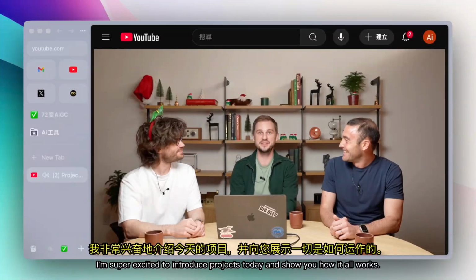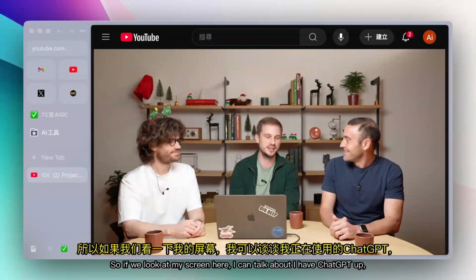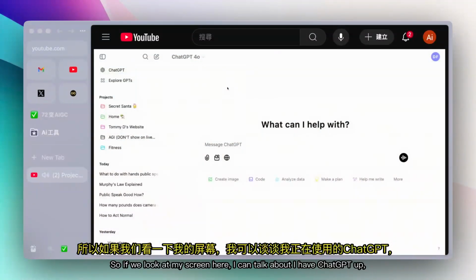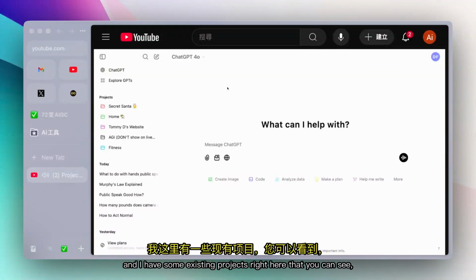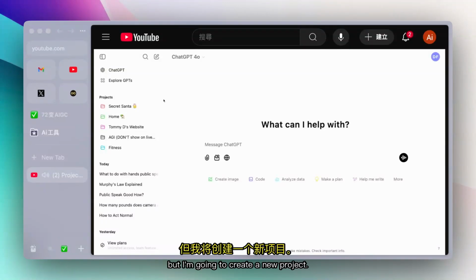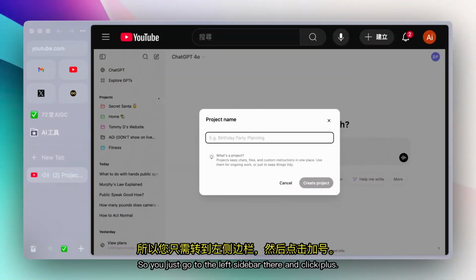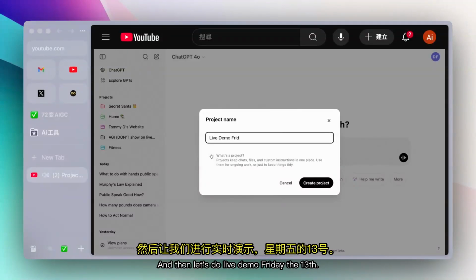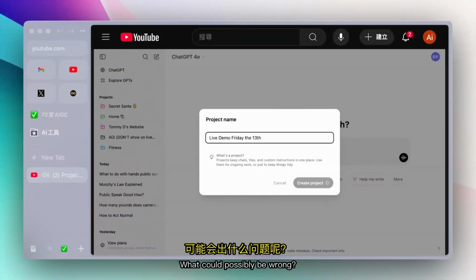Yeah, so I'm super excited to introduce projects today and show you how it all works. So if we look at my screen here, I have ChatGPT up, and I have some existing projects right here that you can see, but I'm going to create a new project. So you just go to the left sidebar there and click plus, and then let's do Live Demo, Friday the 13th. What could possibly be wrong? All right, let's see, here we go.